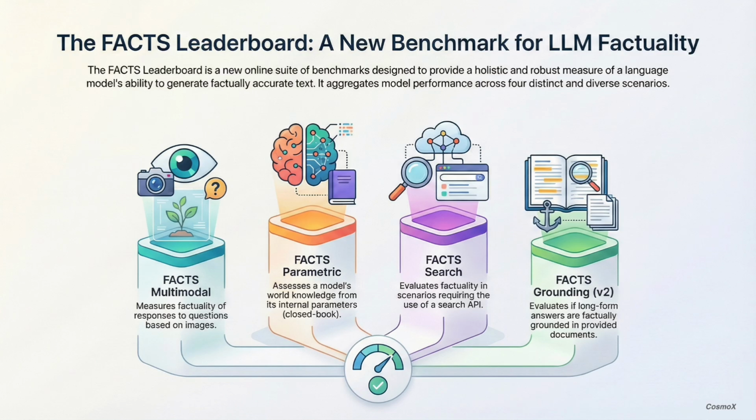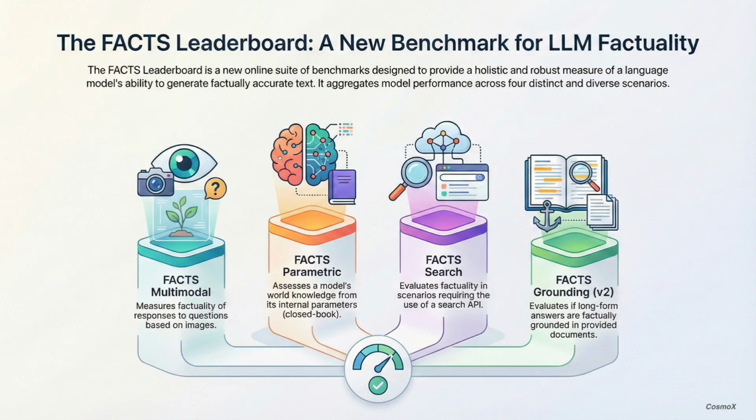First up, we have FACTS Parametric. Right. This one is all about the model's internal world knowledge. Think of it like a closed book exam, totally from memory. So no looking things up, no search engine. Exactly. It just uses its pre-trained parameters. It's a pure test of what it knows internally. Okay, but wait. If the model's training data is, say, from 2023, isn't that internal memory already out of date? Why even test it? But that's the whole point. You need that baseline. Because if its internal memory fails, then it has to know how to use external tools.